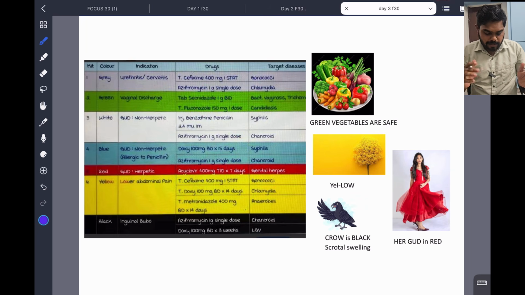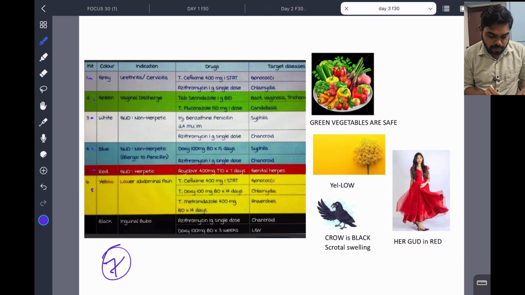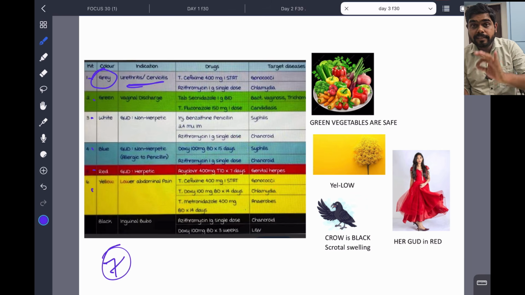So you see, there are 1, 2, 3, 4, 5, 6, 7 colors. It is like a rainbow, 7 colors. See, this is very important. The first one, it's gray color, and it is urethritis or cervicitis, very important. Gray color, urethritis or cervicitis.